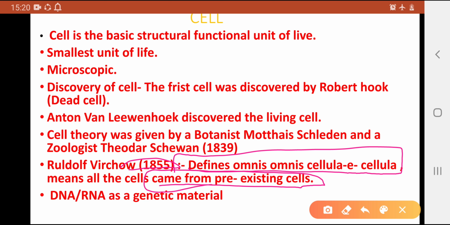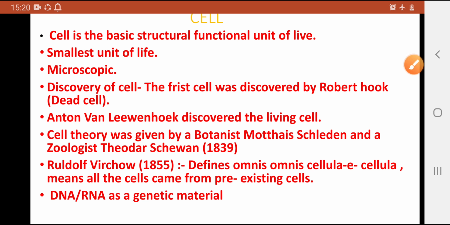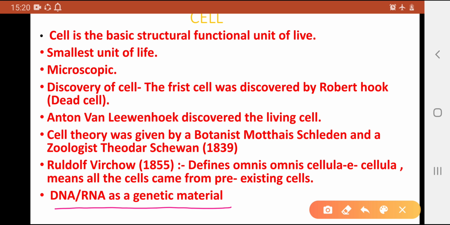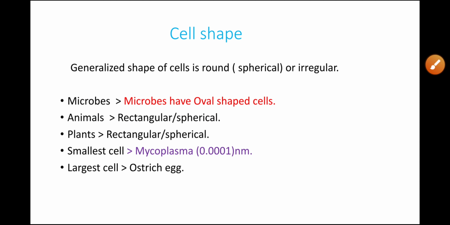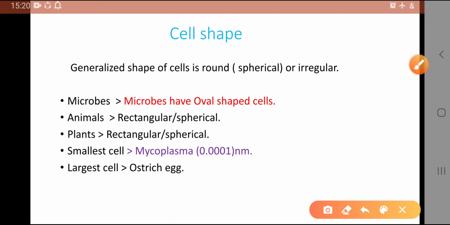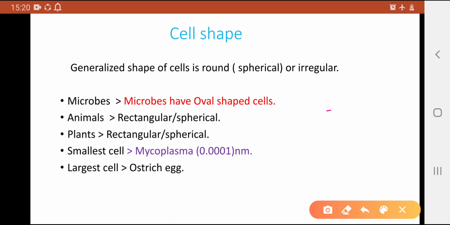Pre-existing means primitive cells. And he gave another concept about DNA and RNA. He concluded that DNA and RNA are the genetic material present in the nucleus of a cell, and that is transferred from one offspring to another.